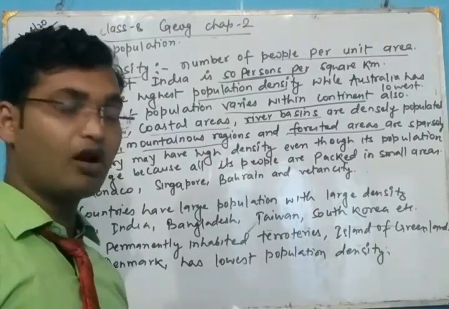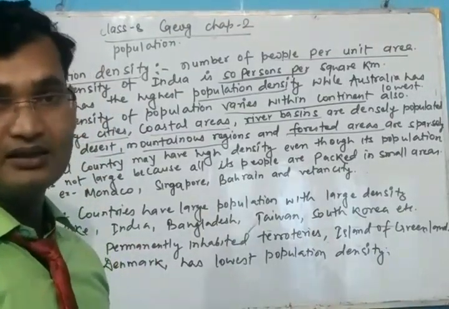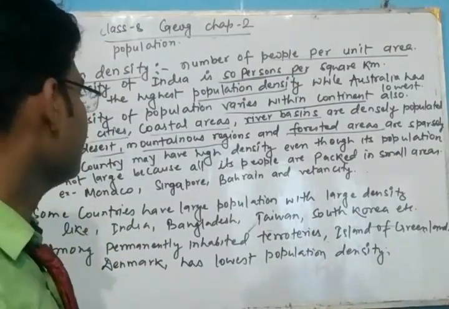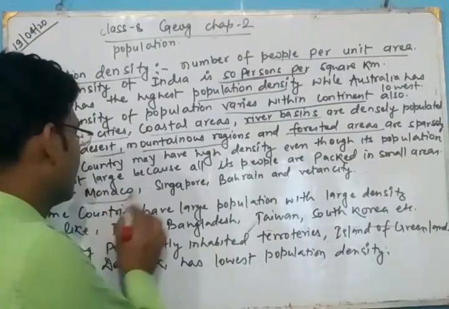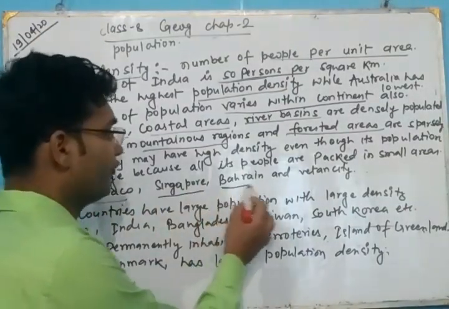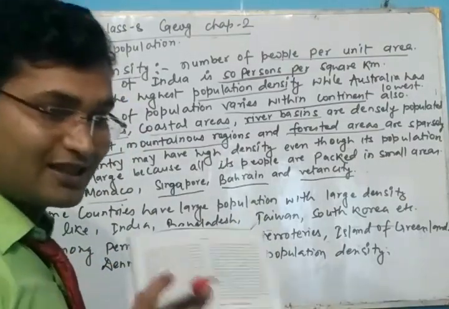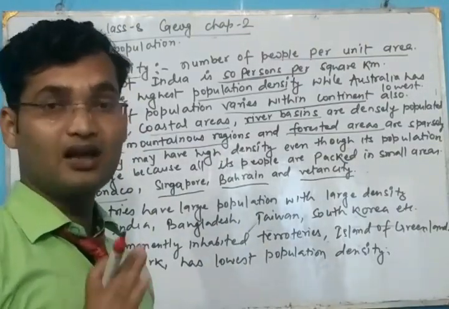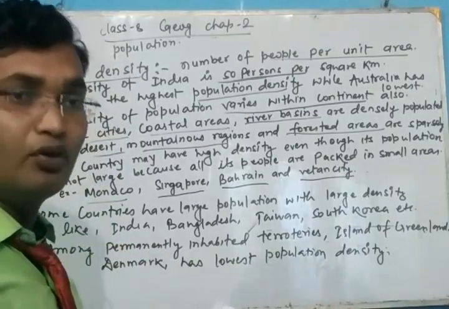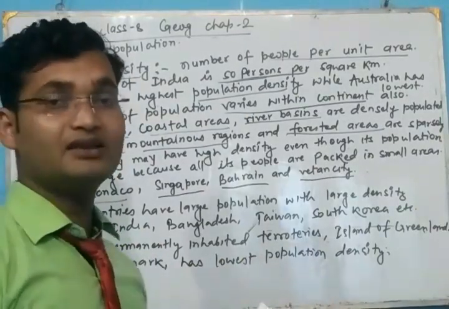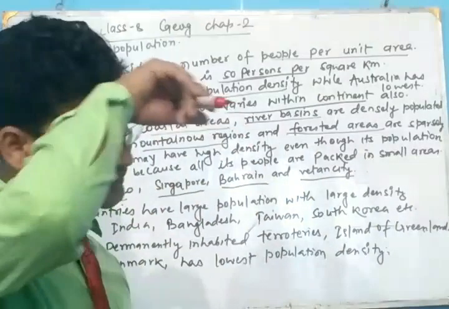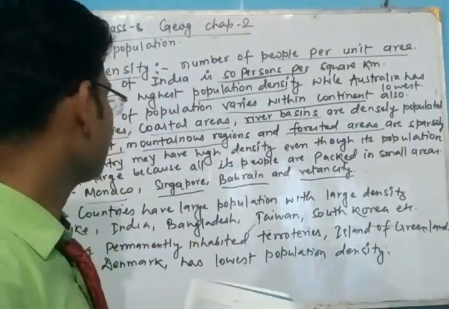Means if the number of people per unit area is high, their density will be high. So Monaco, Singapore, Bahrain and Vatican City have a very small area but high density. Means the number of people of these countries living in the unit area is very high.